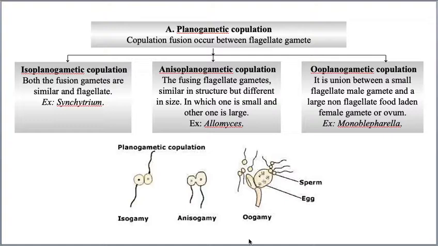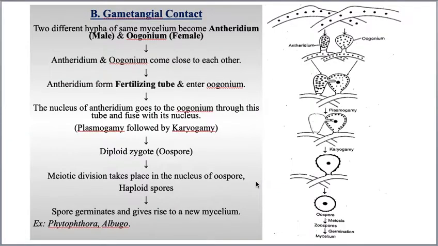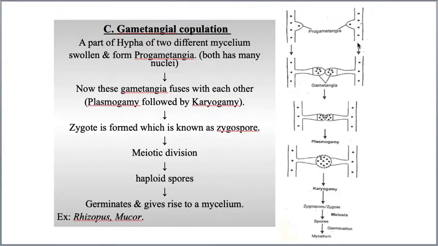In planogametic copulation, special gametes are produced. See, either similar gametes, dissimilar gametes, or one motile and the other non-motile gametes. That means special structures are produced for fertilization. Whereas in gametangial contact, antheridium and oogonium are produced. Antheridium is a male reproductive part and oogonium is a female reproductive part. That means two special structures are produced. Whereas in gametangial copulation, two swollen structures from different hyphae of different mycelium, that means progametangia, are formed.